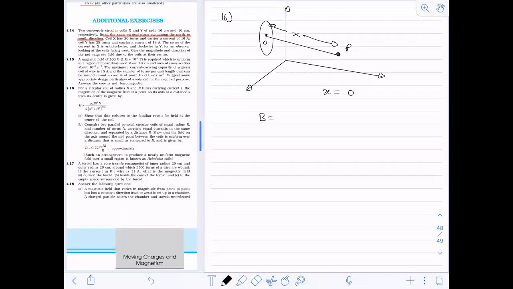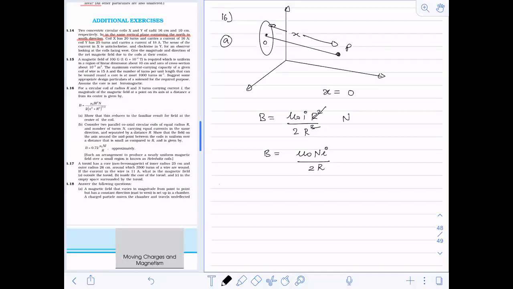Now, when I substitute x as 0 in the magnetic field, what do I get? B equals mu naught I r square divided by, with n because there are n turns, x becomes 0, so this becomes 2 r cube. R square and r cube get cancelled. So B will become mu naught n I divided by 2r. This is the magnetic field calculation at the center for n turns of coil. So this is the formula you should get. This was part A.